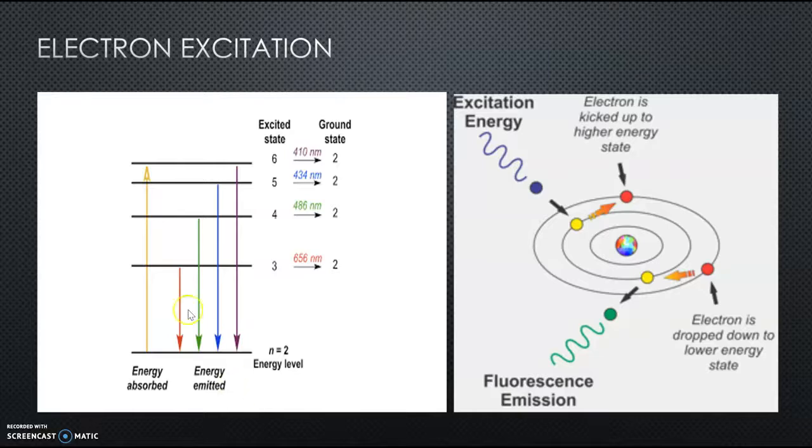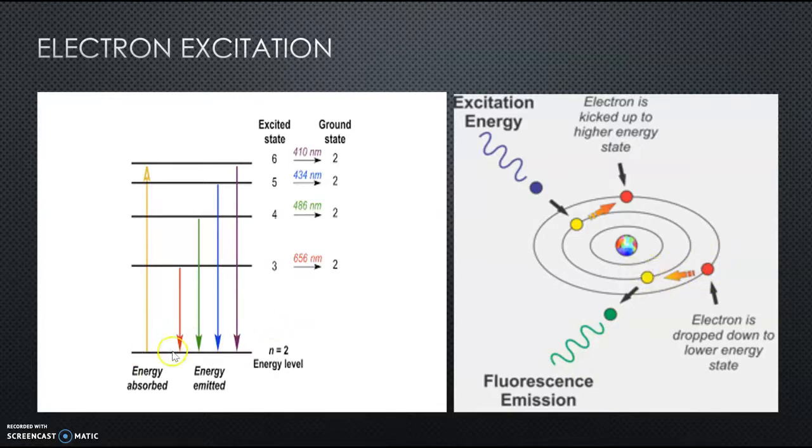Let's walk through what's actually happening with electron excitation. So a photon with a certain energy excites an electron. That electron absorbs the energy of the photon, and it jumps up to a higher energy orbital, a different quantized state. But in this excited state, the electron isn't super stable, so eventually it drops back down to the starting position and releases a photon of energy. The energy is equal to the difference of energy level between the first state and the second state.